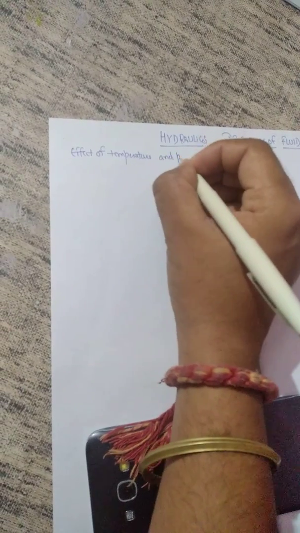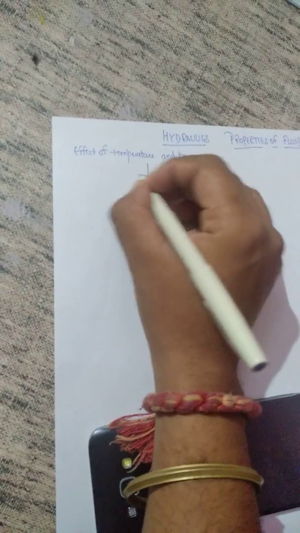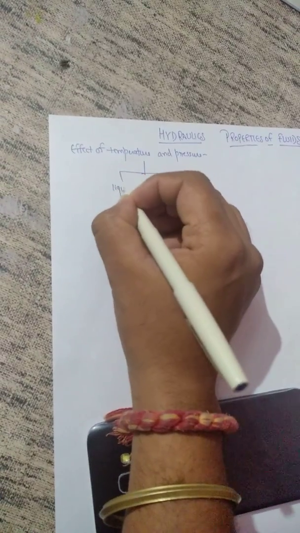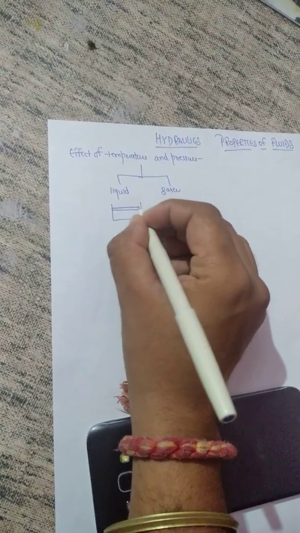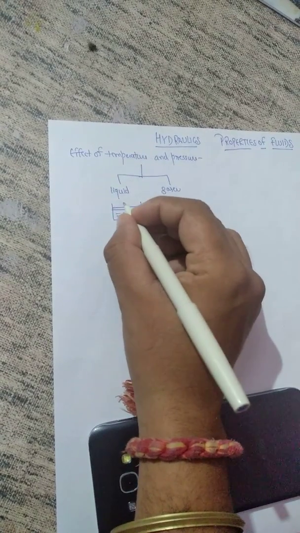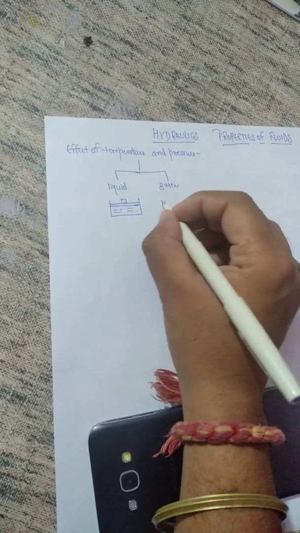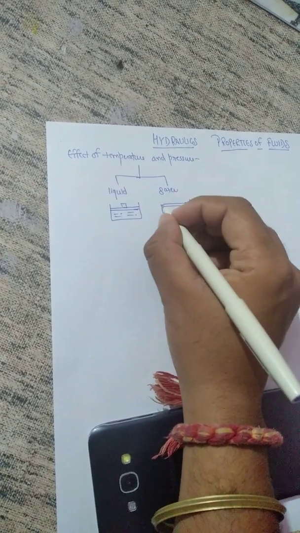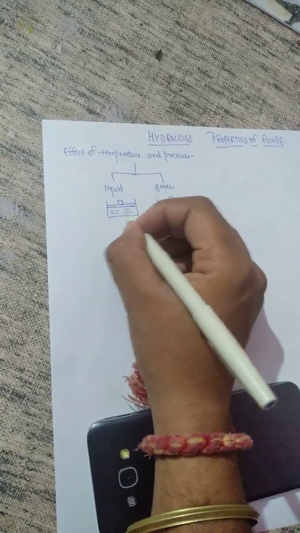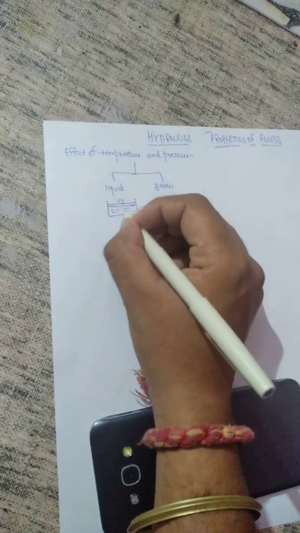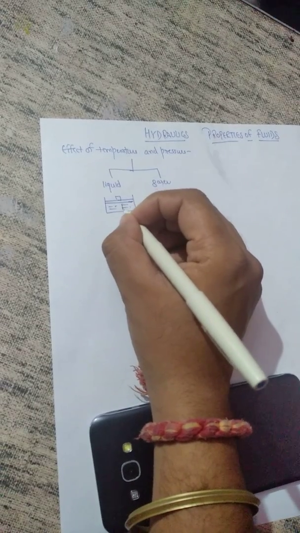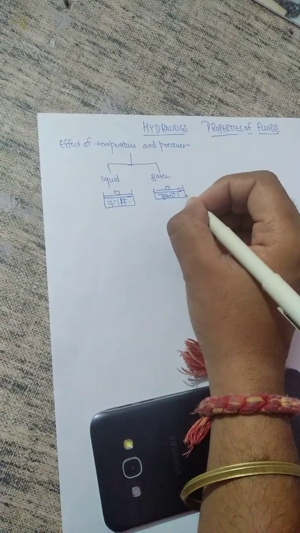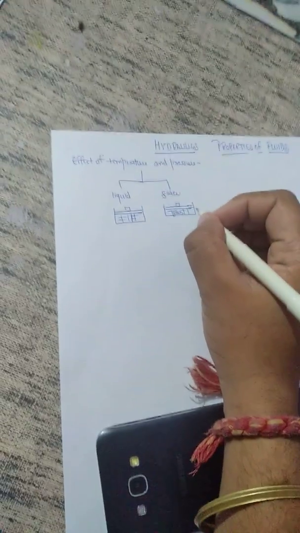Temperature and pressure. As we have talked about already, in this module we have talked about liquids and gases together. If we compress a liquid, it is compressed very negligibly. But if we compress gases, they are compressed. So if we compare the volume, there is a very negligible change in the volume of a liquid, but for gases there is a very high change in their volume.